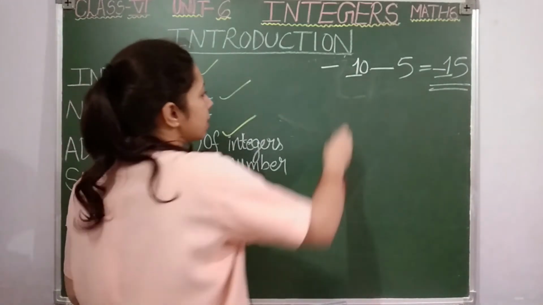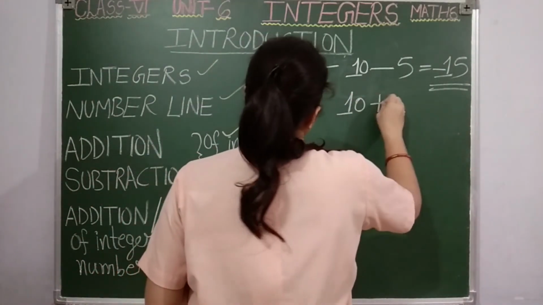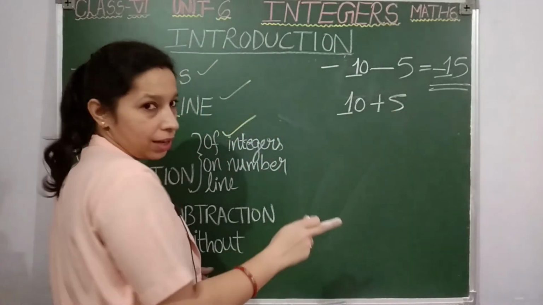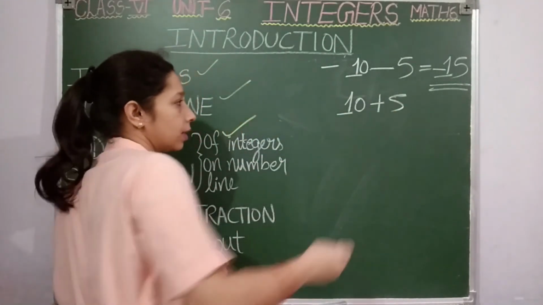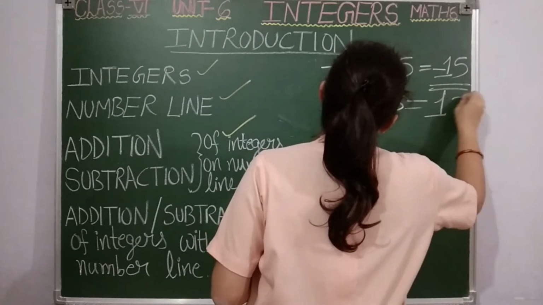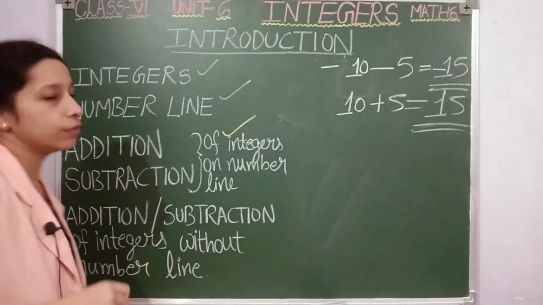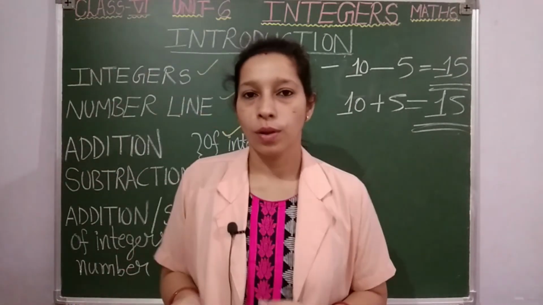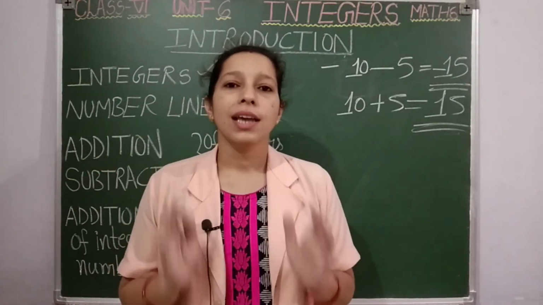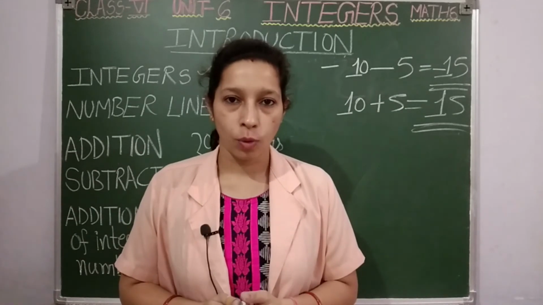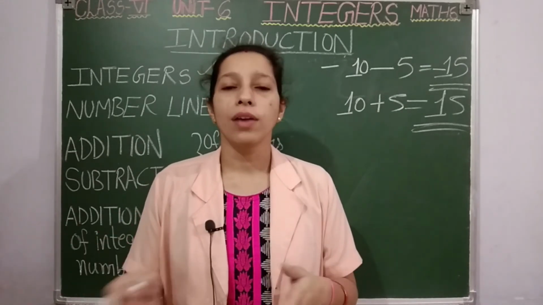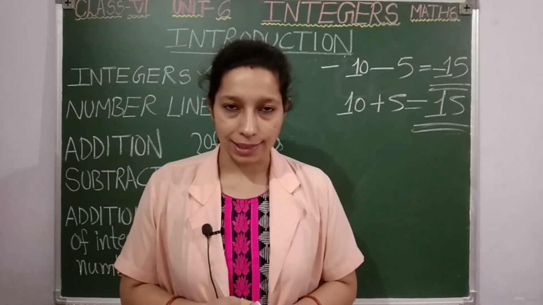Clear? And if it is simply 10 plus 5, both the numbers are positive. Okay, both the integers are positive integers. So simply you have to write 15 here. So like this we add or subtract integers without number line also. Clear students? This is it in the introduction part. Okay, using these concepts only we are going to solve all the 3 exercises.